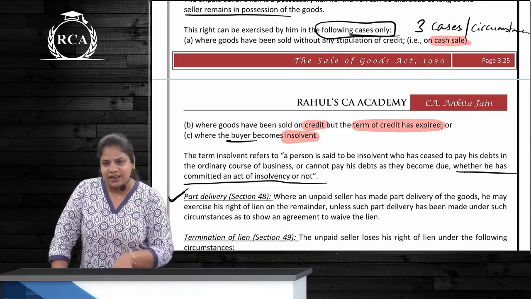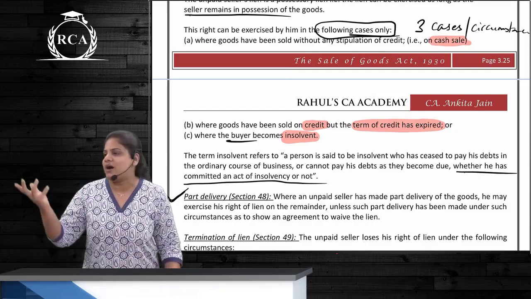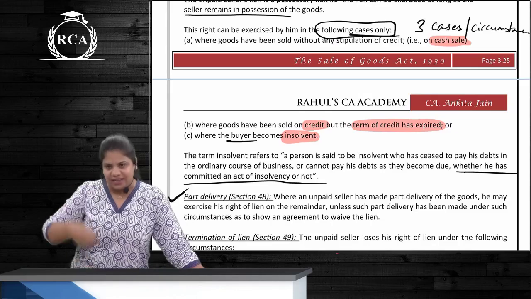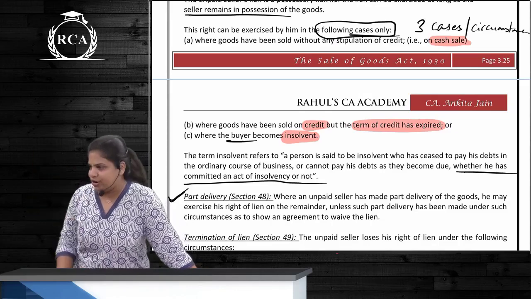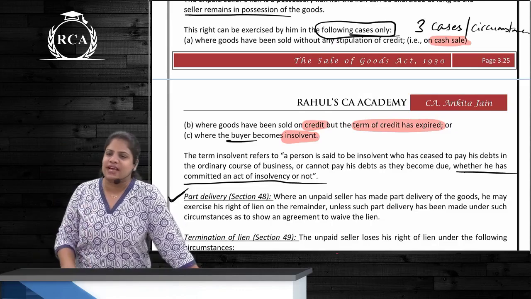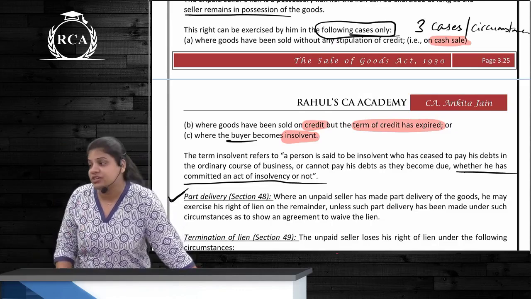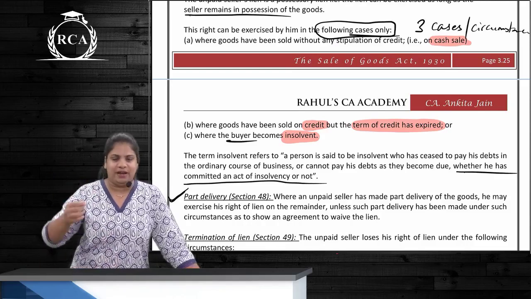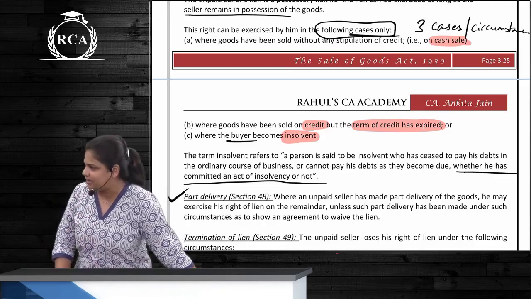Remember this, this credit is unlike our regular credit. Normally when we take goods on credit, we are taking the goods right now. Price we are going to pay later. So where the buyer has taken the goods, can the seller exercise the lien? No, because possession is not there with the seller, correct? So this kind of credit is a little different, right?